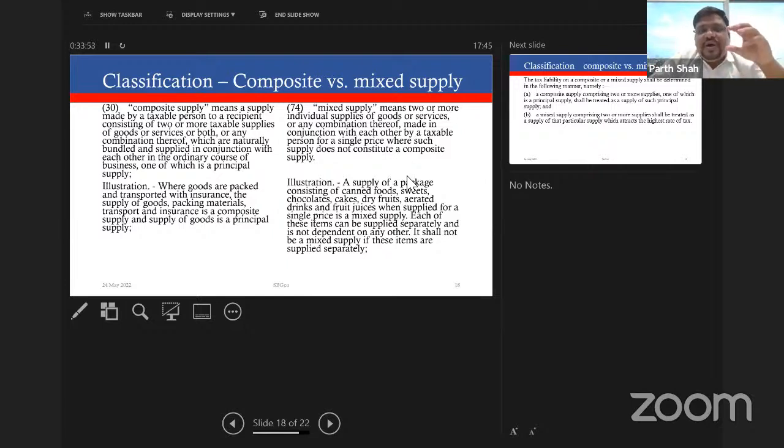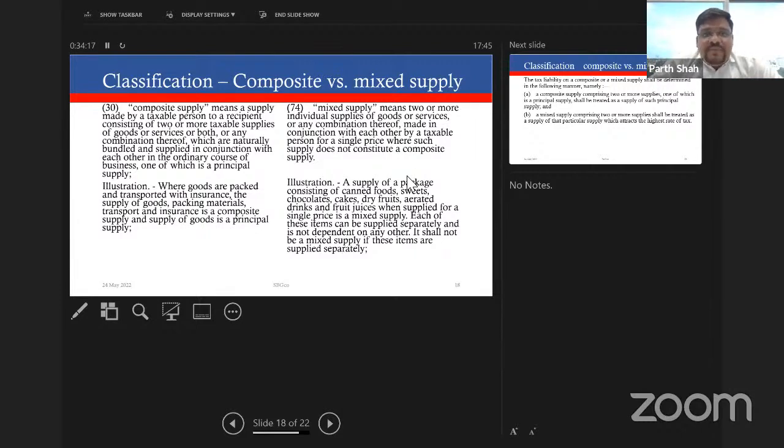Why? Because there are different rate notifications we have under GST. One is for goods and one is for service. So we cannot say that for the same transaction a goods notification also applies and a service notification also applies. Therefore, the concept of classification, composite versus mixed supply, comes into picture. Section 8 deals with the taxability of such supplies.